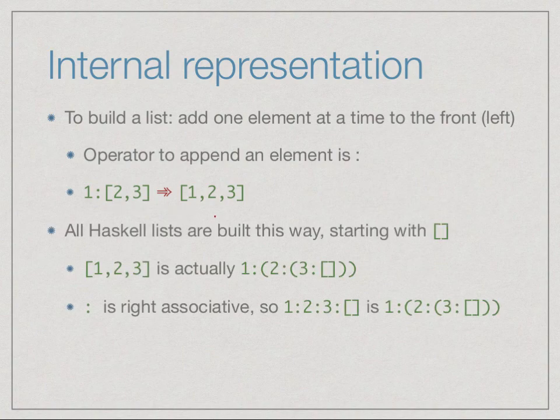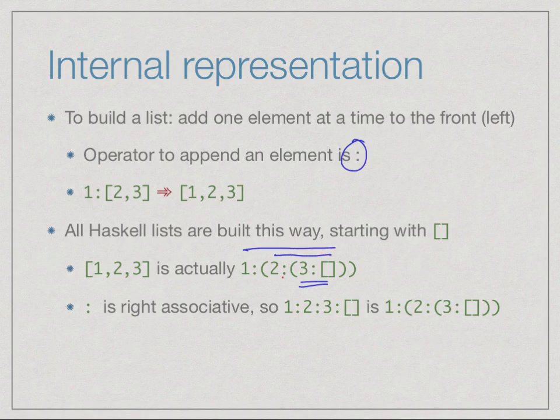Haskell actually builds up lists in a standard way using this operator. We always start with the empty list and then keep adding elements in front of it. When we write the list 1 2 3, it actually means that it was built in reverse by first appending 3 to the empty list, then appending 2 to that, then appending 1. So the list 1, 2, 3 that we write for legibility is actually, in terms of this fundamental colon operator, 1 colon, then 2 colon, then 3 colon, empty. This is the initial step, then the next step, and this is the final step.